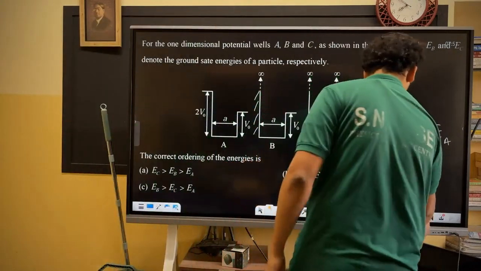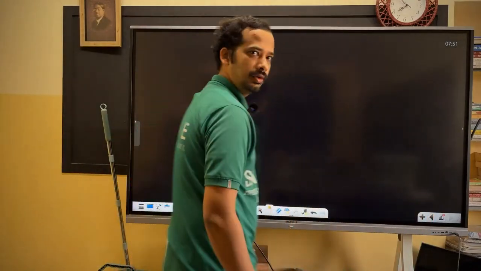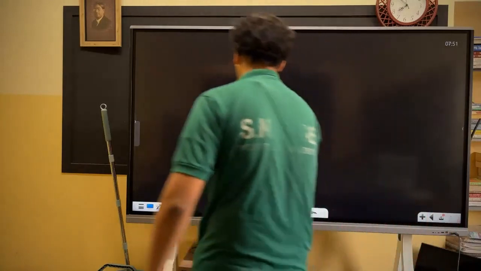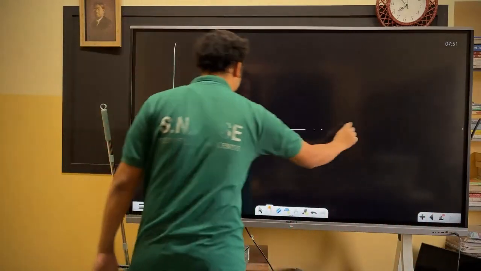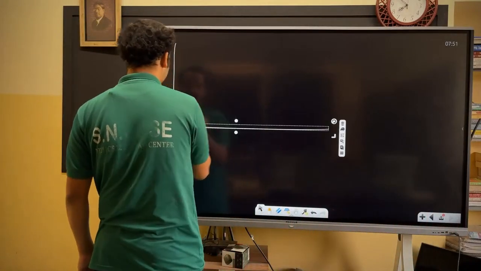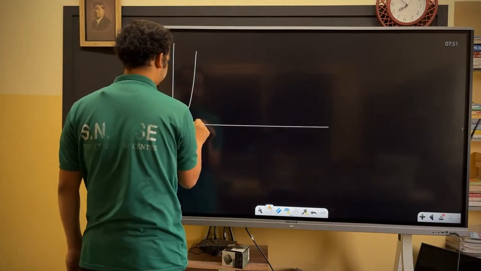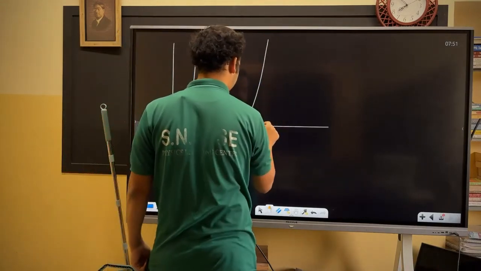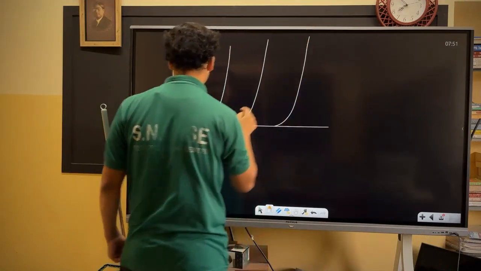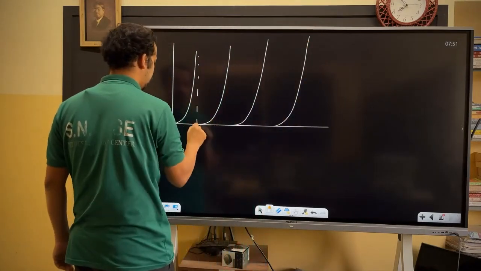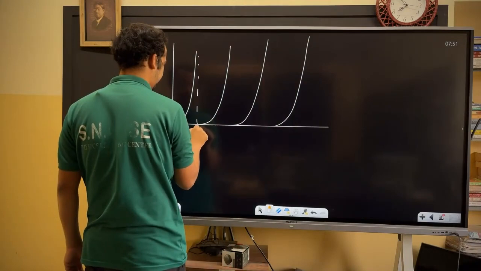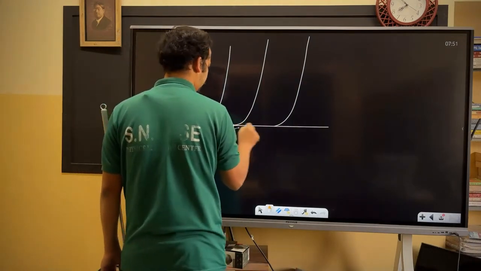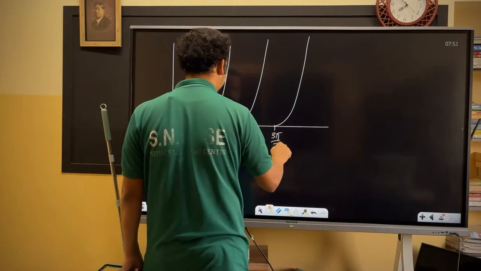From a finite square well, we went to an infinite square well. Can you recall? I had taken my finite square well, with symmetric and antisymmetric states and all. Can you recall this one? This was, I think, pi by 2, pi, 3 pi by 2 and all.